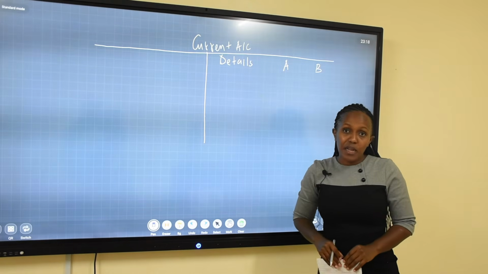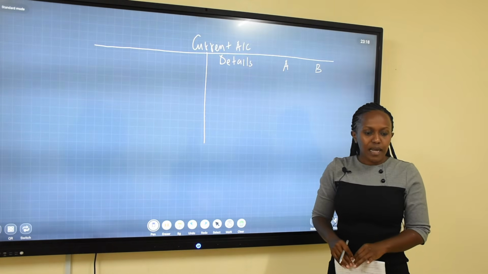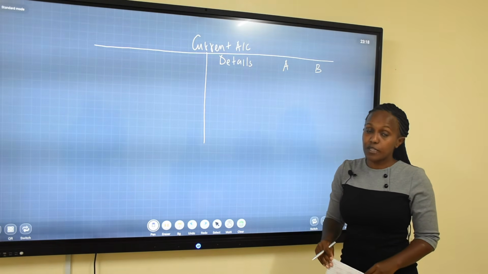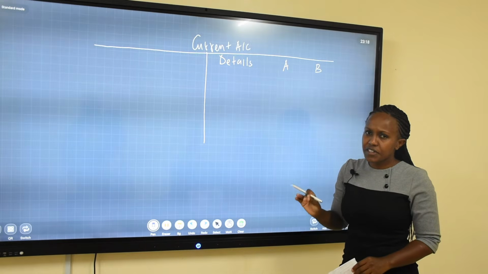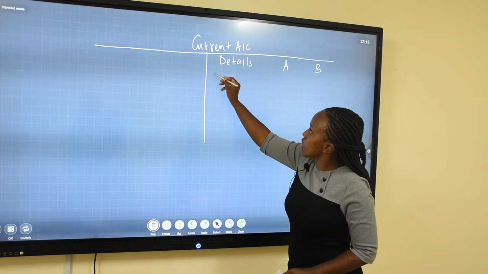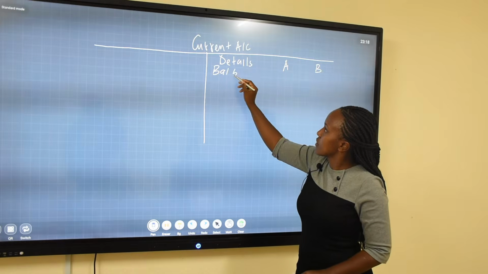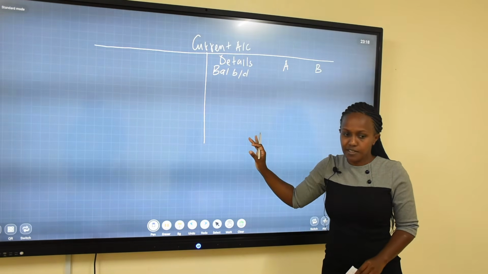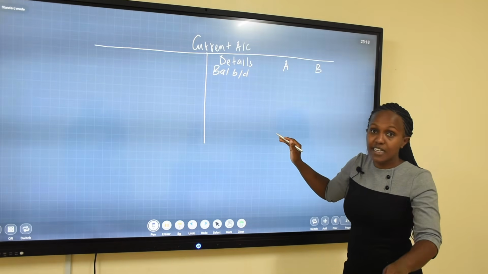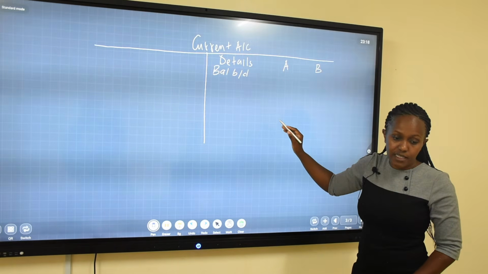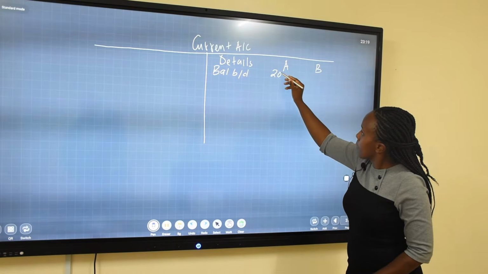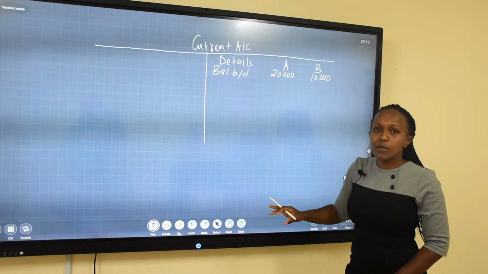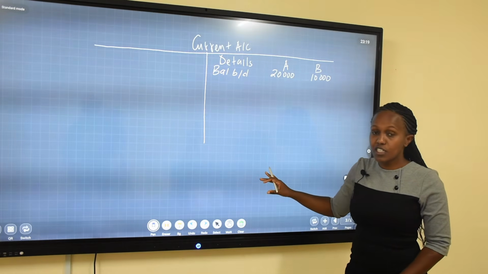So we are going to start with the opening balances. In our question, the balances we have there in the current account are 20,000 and 10,000 respectively, and they are on the credit side. Remember we said this account, the balances can be on either side. So these ones are credit because they are credited in our question in the trial balance. So we have 20,000, 10,000. Anything that the partners receive, we are going to credit this account.